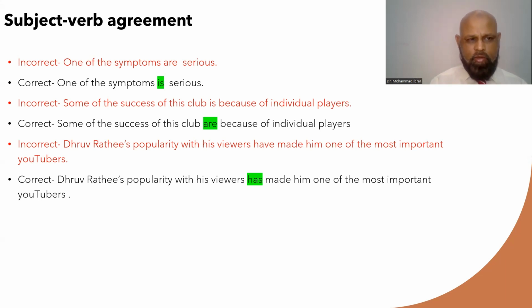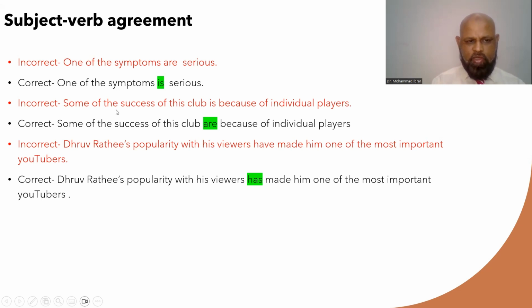Incorrect sentence here: One of the symptoms are serious. As you see, one is singular and are is plural. So it's not consistent with the rule about subject-verb agreement. So, one of the symptoms is serious. There are many symptoms, but here we are talking about just one symptom. So one with is.